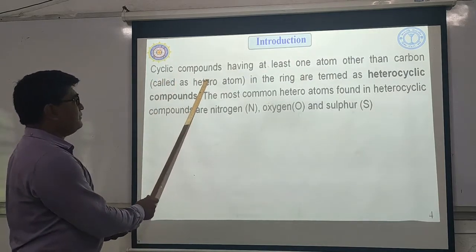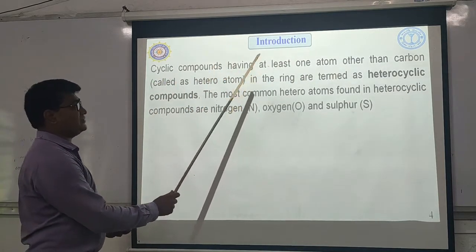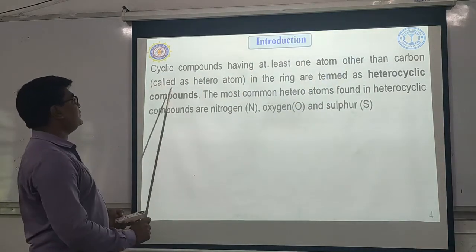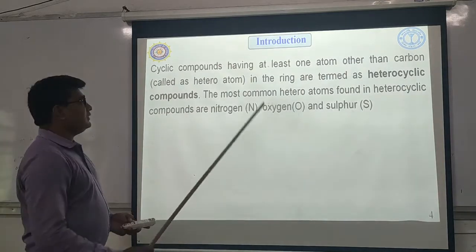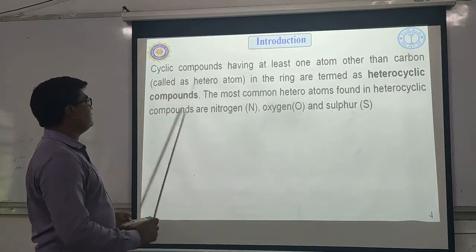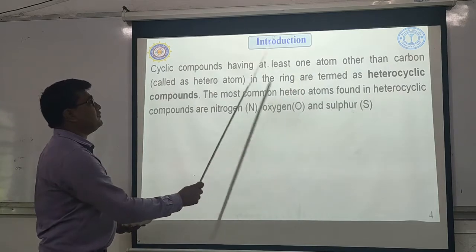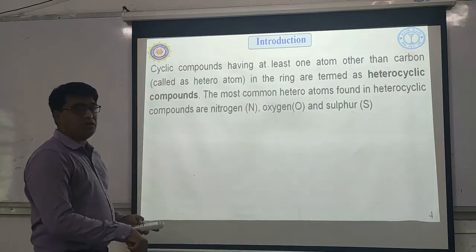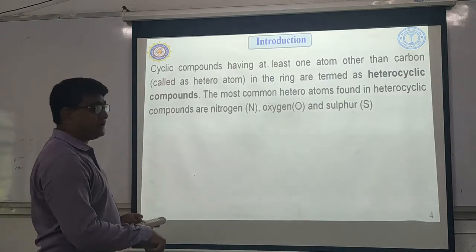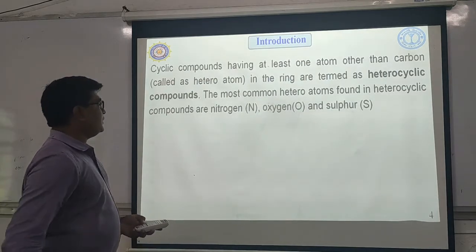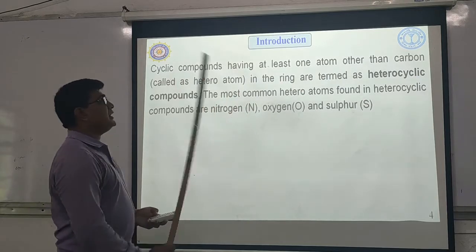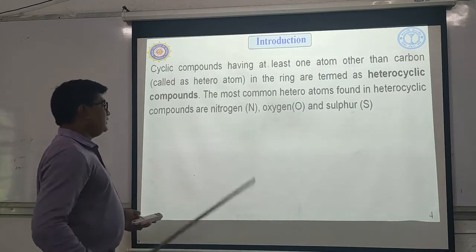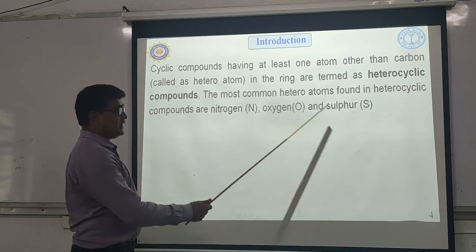Cyclic compounds having at least one atom other than carbon in the ring are termed heterocyclic compounds. That atom is called a heteroatom. The most common heteroatoms found in heterocyclic compounds are nitrogen, oxygen, and sulfur.